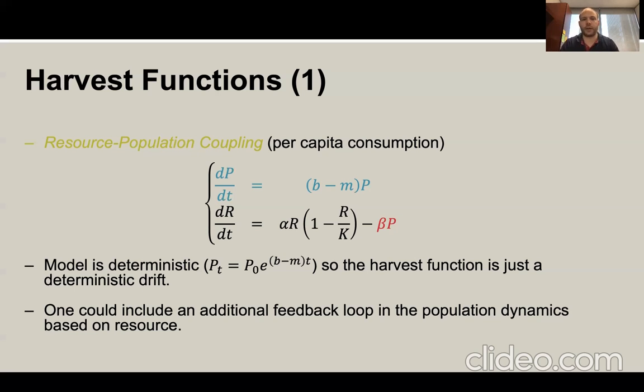But we could start including a lot more things in this model. We could also start including a feedback loop between the population dynamics of the resource and the population dynamics of humans, for instance, and so on and so forth.